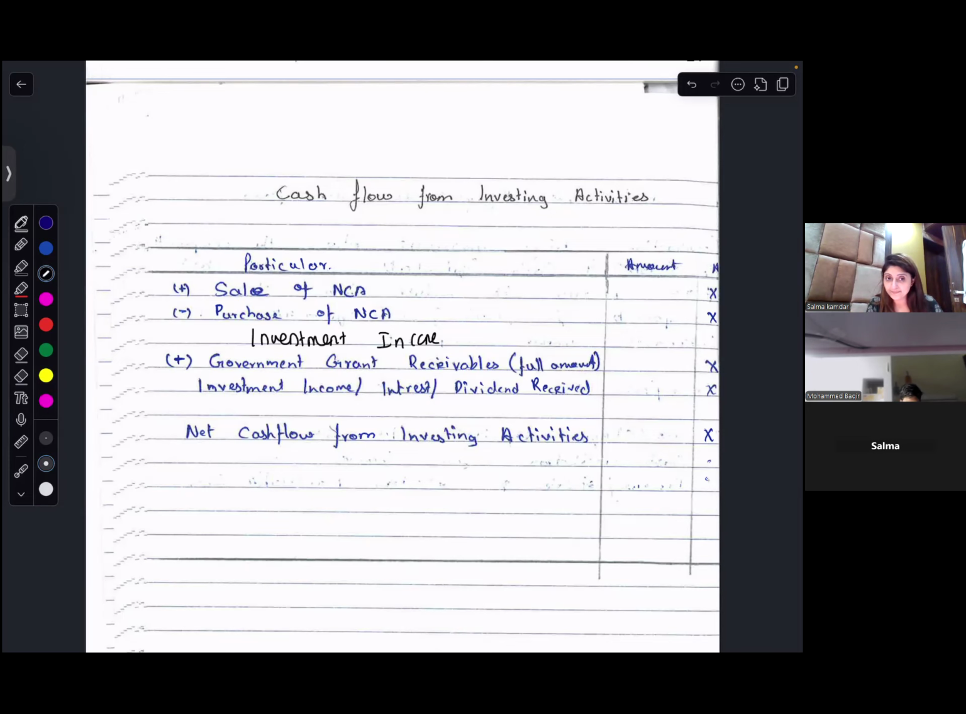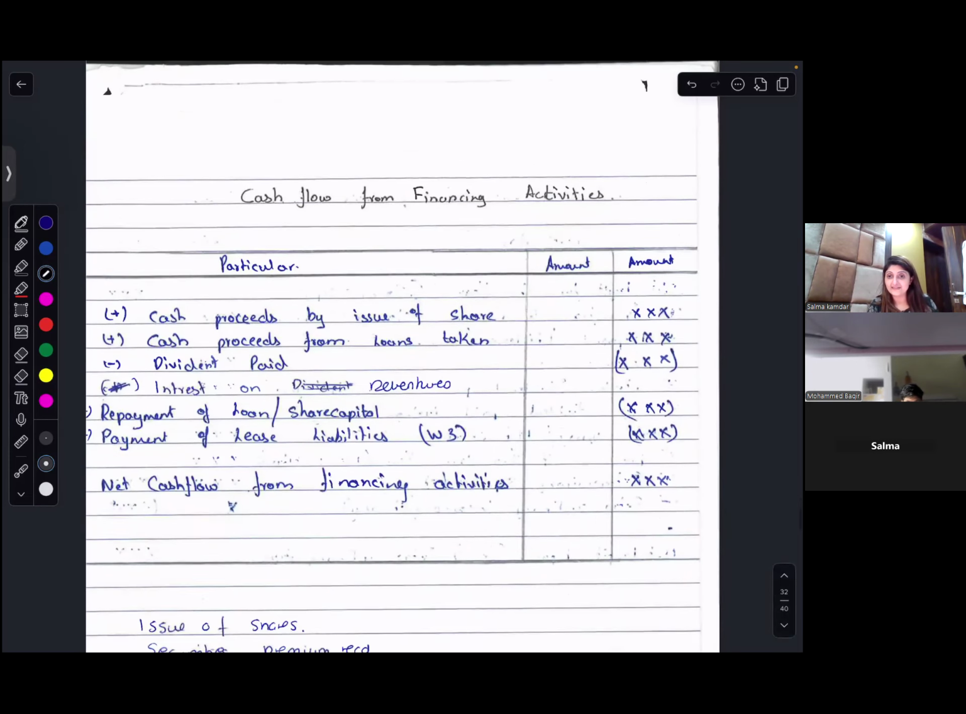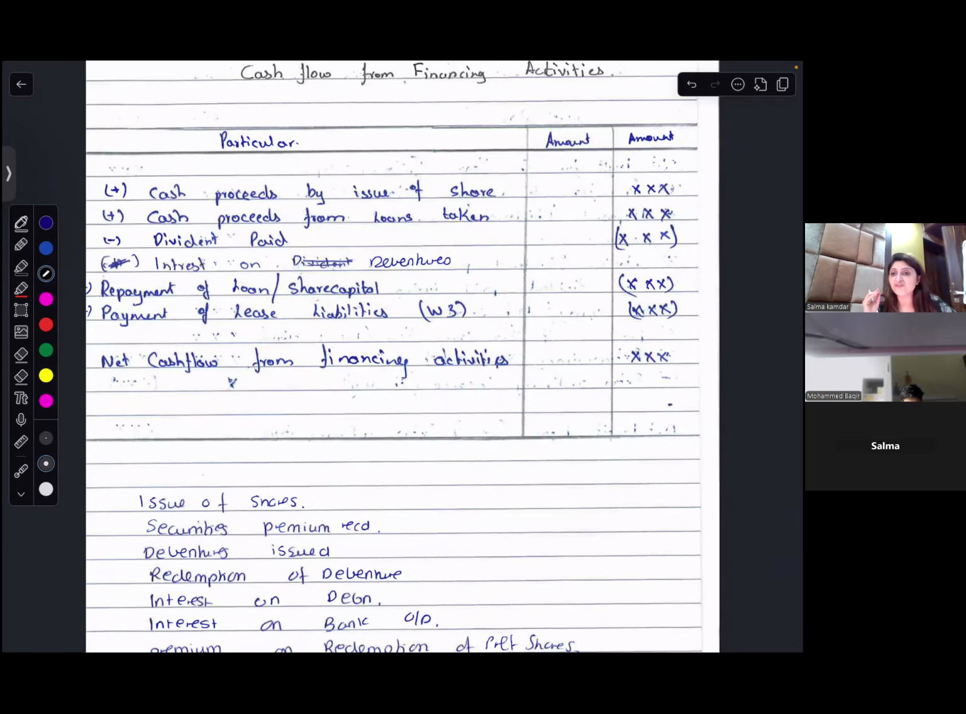Are you with me? Then you have your cash flow from financing activity. When I talk about financing activity, it will be shares issued, shares redeemed, loan taken, loan paid, debentures issued, debentures redeemed, interest on debentures.